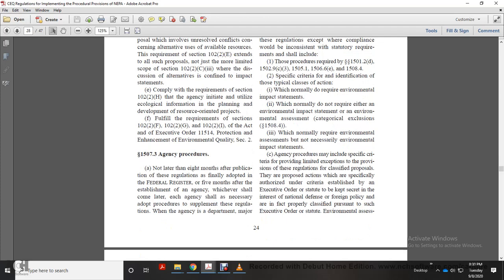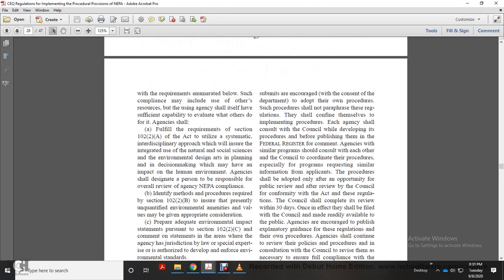Alright, 1507.3, Agency procedures. No later than 8 months after publication of the regulations in the Federal Register, or 5 months after the establishment of an agency, whichever comes later, each agency shall as necessary adopt procedures to supplement these regulations. Agencies, departments, and major subunits are encouraged to adopt their own procedures consistent with the department. The subunit procedures should not paraphrase these regulations.